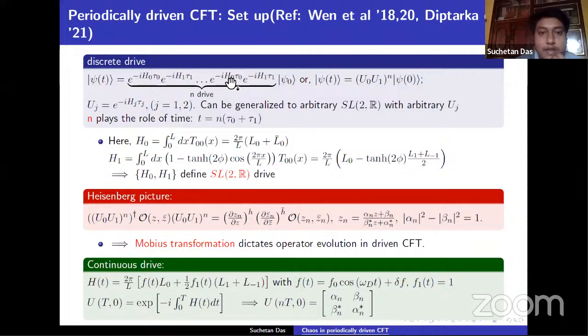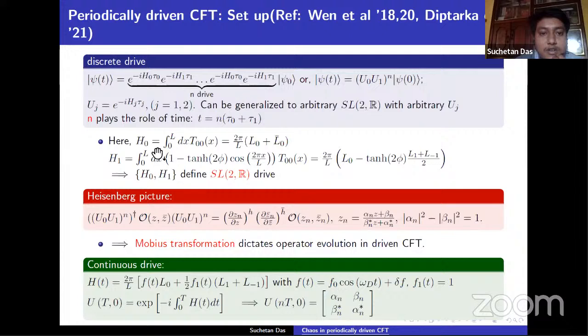So here we drive with the Hamiltonian H0 for the time interval tau naught, and we drive H1 for the time interval tau 1, and we follow this periodically up to n times. So it is an n-driven system. It can be written in this way, and it also generalizes to arbitrary drives, I mean H1 is H0, H2, H3, etc. And here this n actually plays the role of the stroboscopic time, which is basically n times tau naught plus tau 1 for this case.